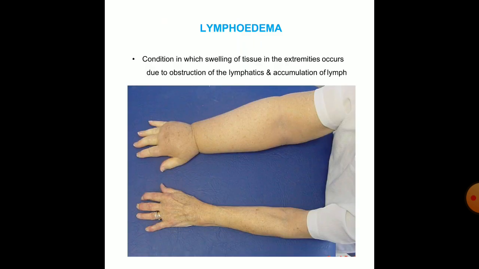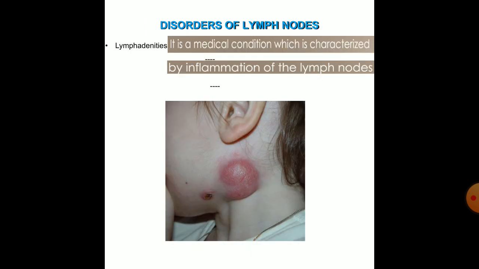Now the applied anatomy. First is lymphedema. It is the condition in which swelling of tissue in the extremities occurs due to obstruction of lymphatics and accumulation of lymph. Then lymphadenitis. It is a medical condition in which inflammation of the lymph node occurs.